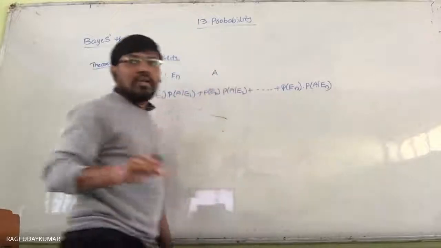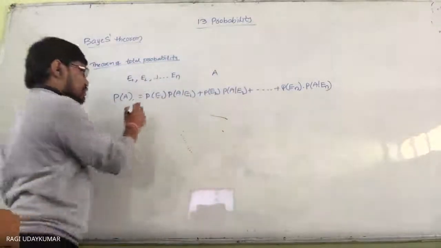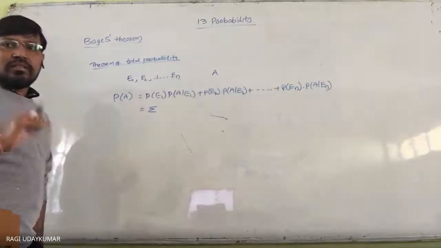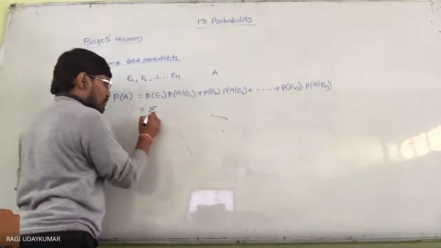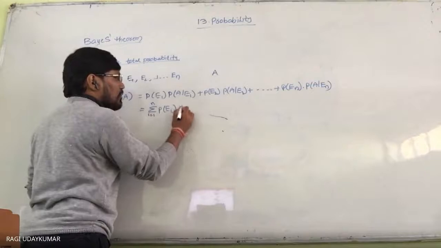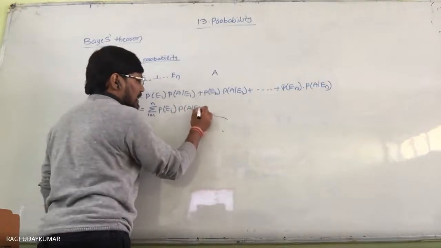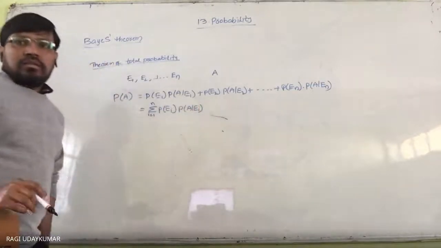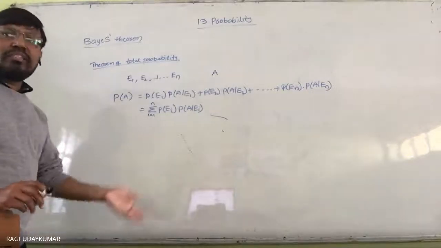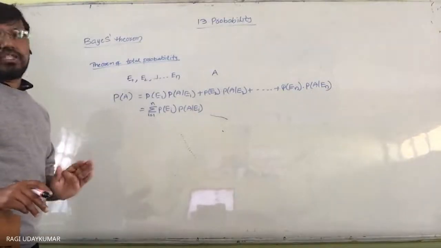This can be expressed using sigma: sum i equals 1 to n of probability of Ei into probability of A given Ei. So this is called total probability. It is very simple, and this can be proved in an easy way.